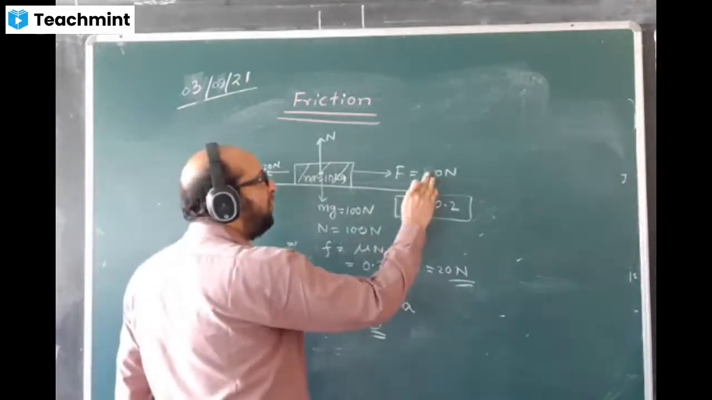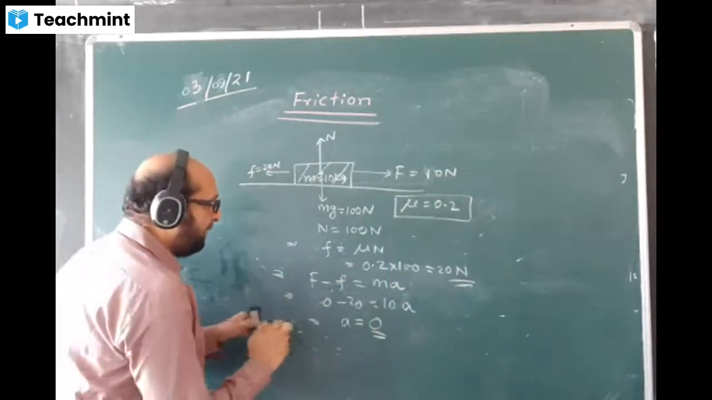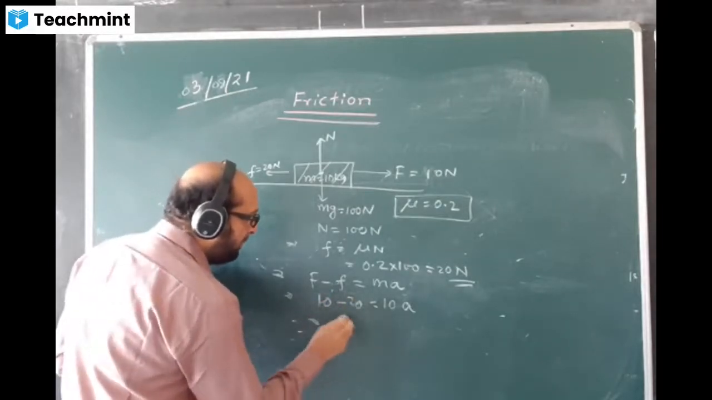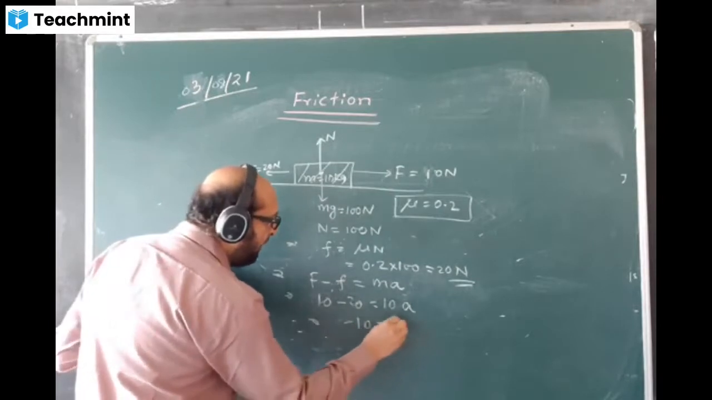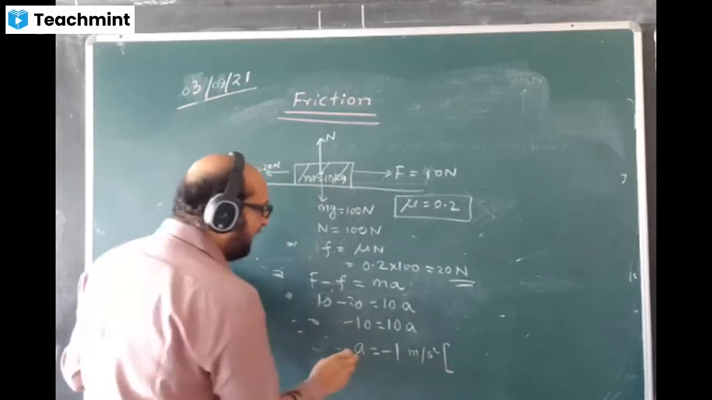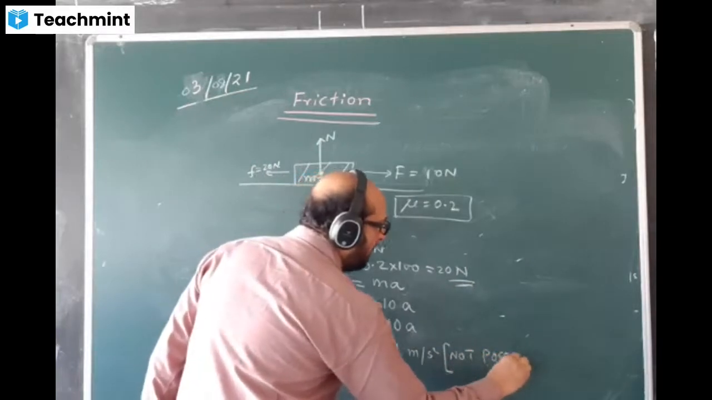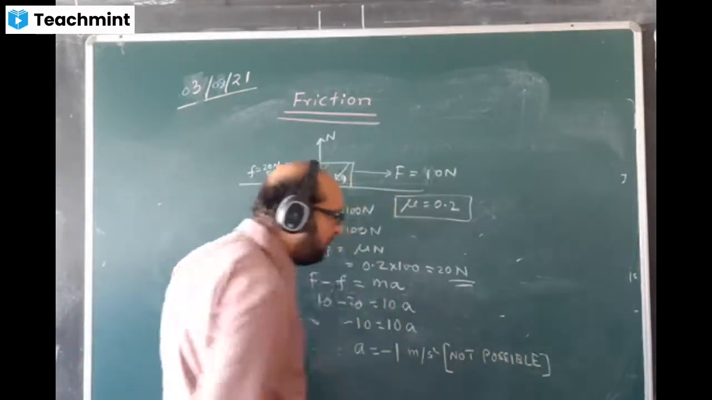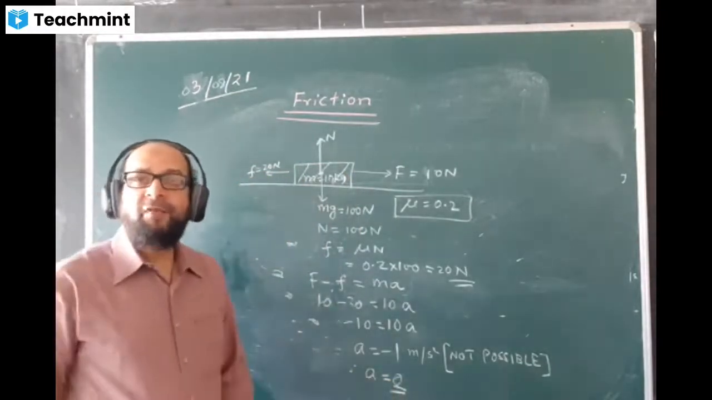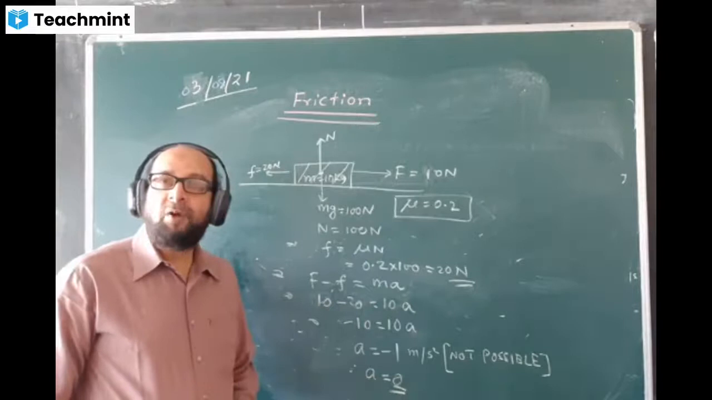Now I give a force of 10 Newton. Out here I write 10. The value of a will come: 10 minus 20 is equal to 10a. Therefore, the value of a is coming minus 1 meter per second square. Whenever the acceleration value comes negative, we write here not possible. Acceleration should not be negative. Therefore, we write the a value 0. Value of acceleration less than 0, that is negative, is not possible.